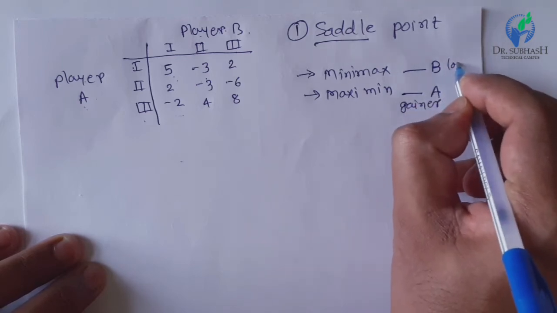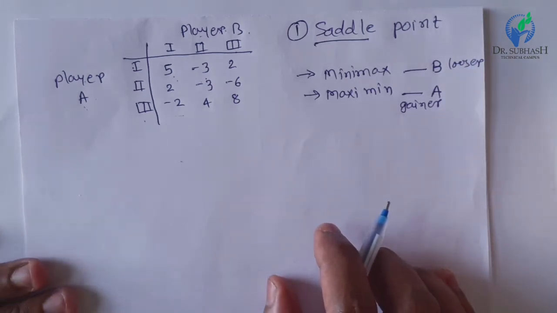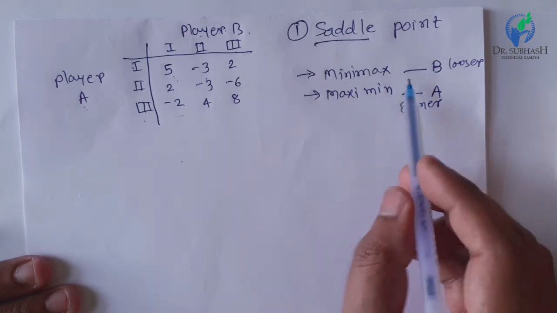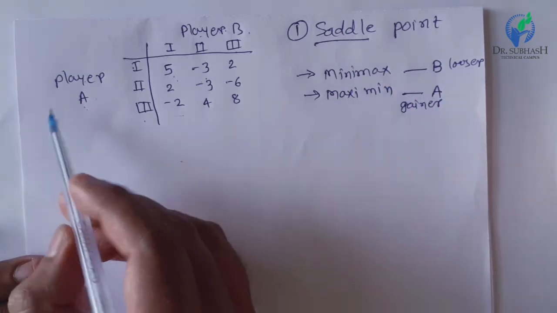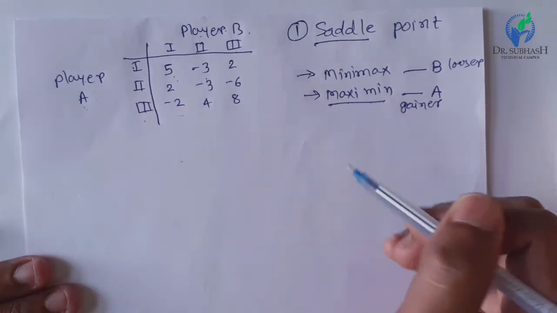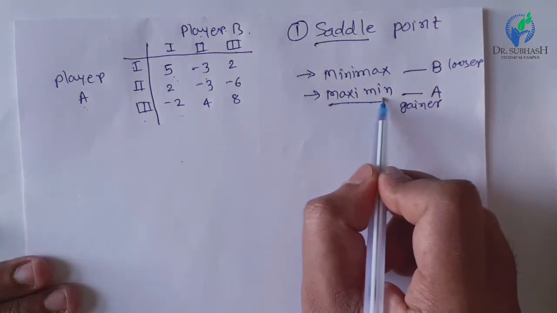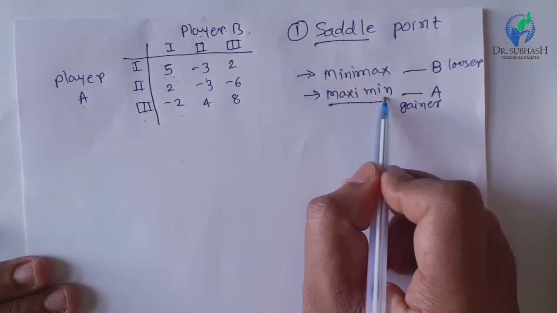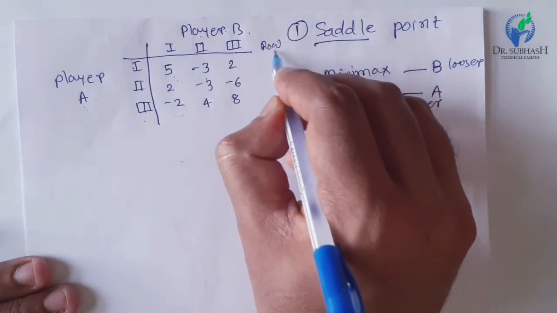Now player A will apply the maximin principle. First the row minima: here -1, 2 and -2, so the minimum value is -2. Here 6, 4 and -6, so the minimum value is -6. Now it will select the maximum gain, here -2. So player A will play with strategy A1.